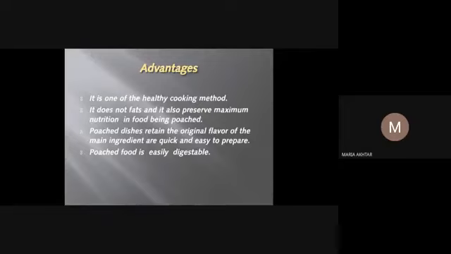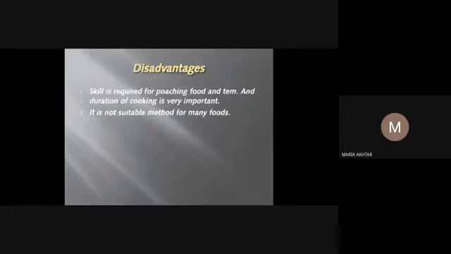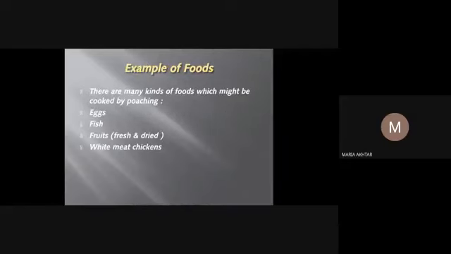The next is disadvantages. Skill is required for cooking food, and temperature and duration of cooking are very important. It is a suitable method for many foods. Examples of food: there are many kinds of food which might be cooked by poaching. Eggs, fish, fruit, fresh and dried, white meat and chicken. These are suitable foods for poaching. Thank you.